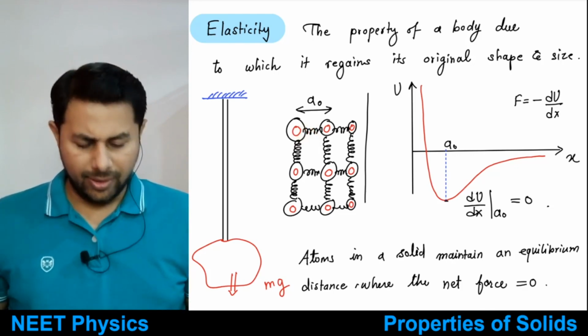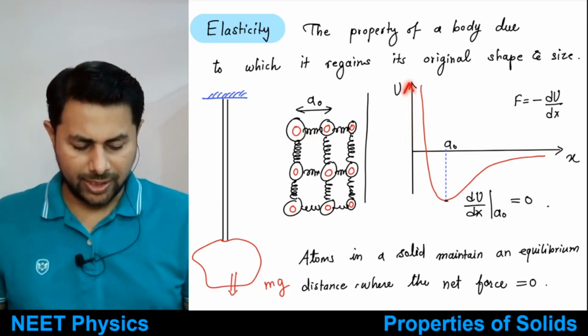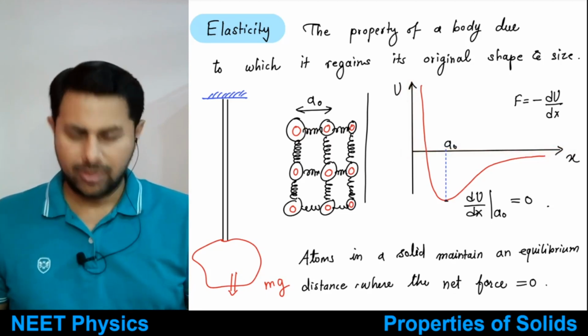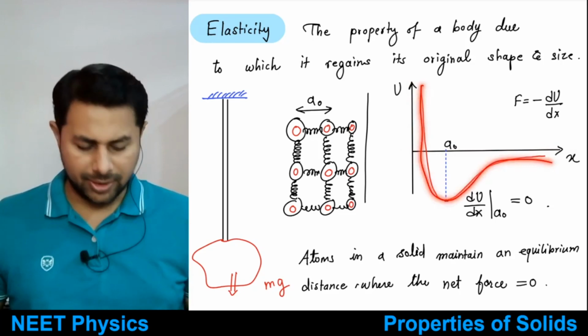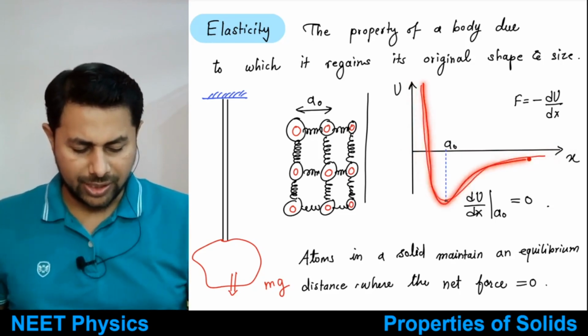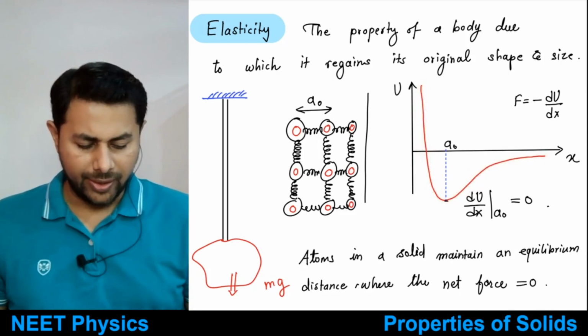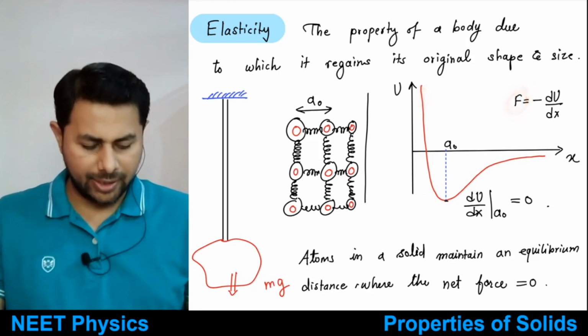So this thing can be understood from the potential energy versus position curve. This is not in our syllabus, but let's very quickly see it. This is the curve, it looks like this. This is the potential energy versus distance between atoms curve. Then we know that the force is equal to what?